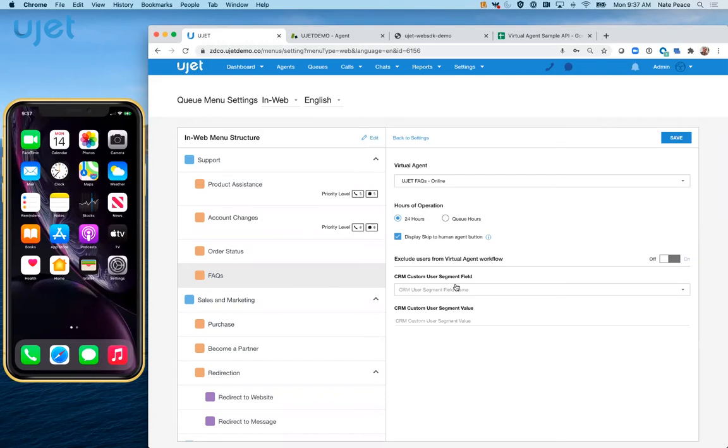The point is, with UJET's virtual agent, from an administration perspective, it's easy to change, yet powerful to do so. It can change the hours of operation. It can change whether somebody sees it or not. And it can also allow for a consumer to easily escalate or to escalate a little bit differently. In fact, let's get started by looking at one of those examples.